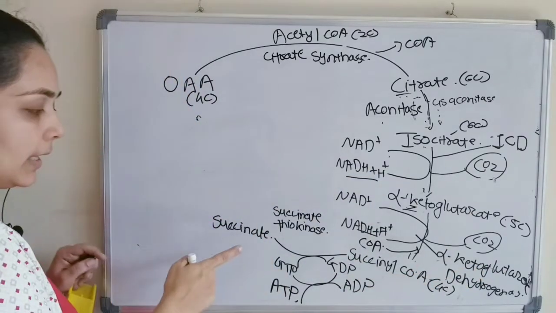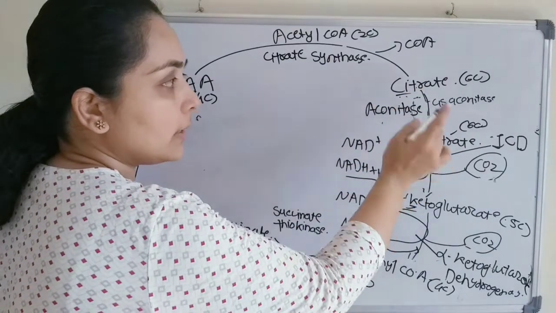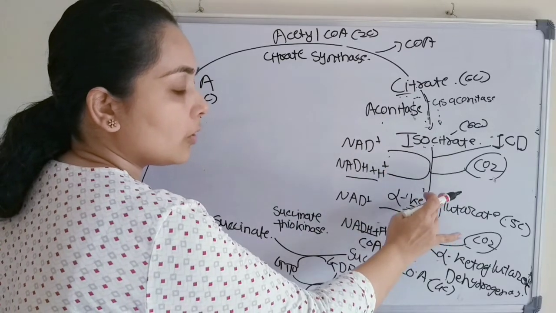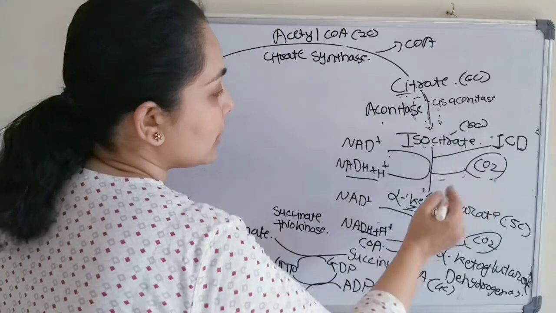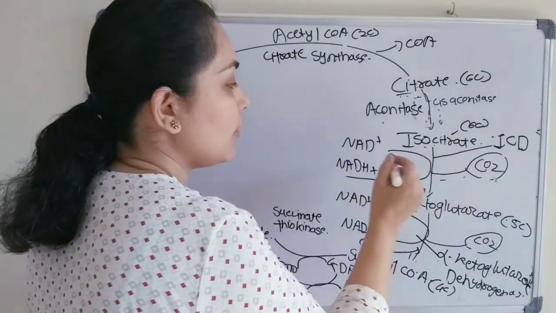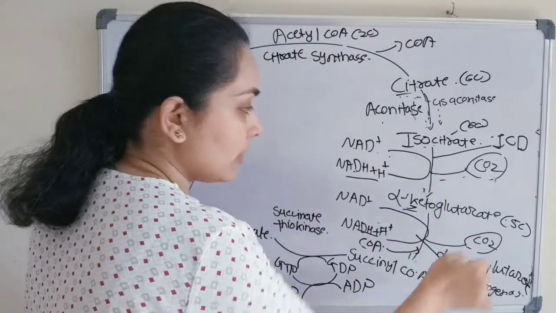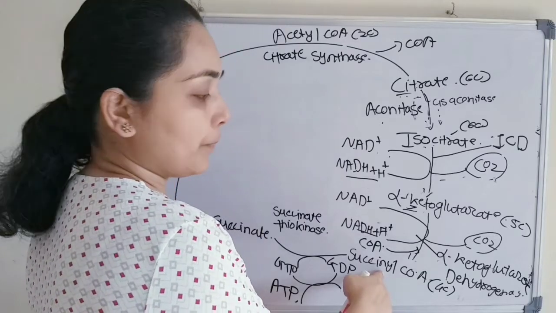Okay. So up till now we have seen that citrate has converted to isocitrate, that is an isomerization reaction. Isocitrate has converted to alpha ketoglutarate, that is a decarboxylation. Isocitrate dehydrogenase is the name of the enzyme, where NAD will convert to NADH. Alpha ketoglutarate, the most important step, will convert to succinyl-CoA.